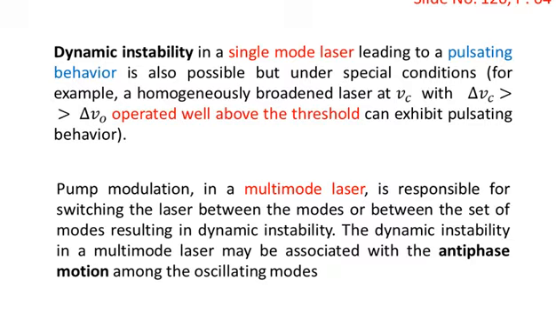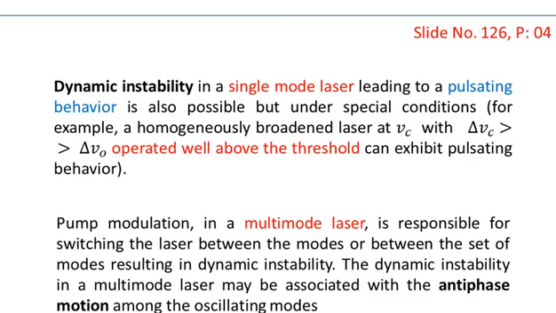Now here we are talking about dynamic instability. Dynamic instability means the instability which persists with the continuation of time, that is, as time goes on, the instability persists in the oscillations of the laser beam. That's why it's called dynamic instability.